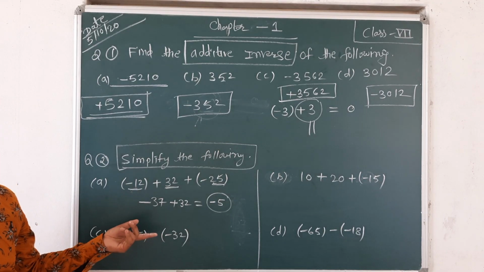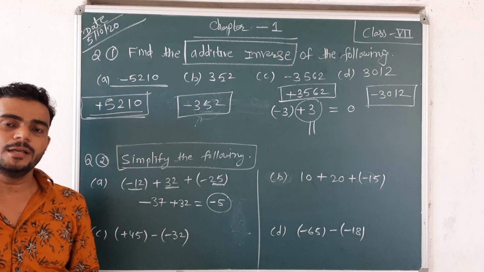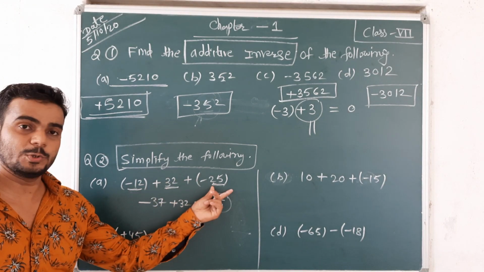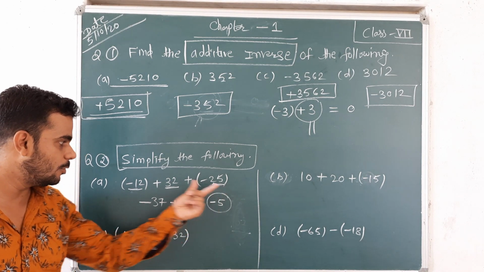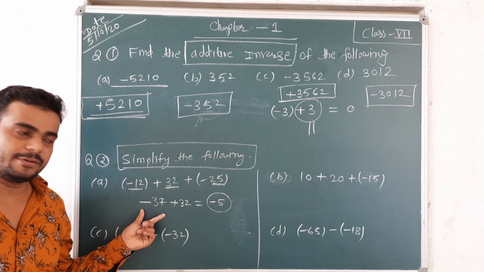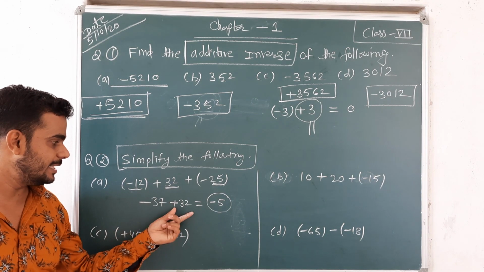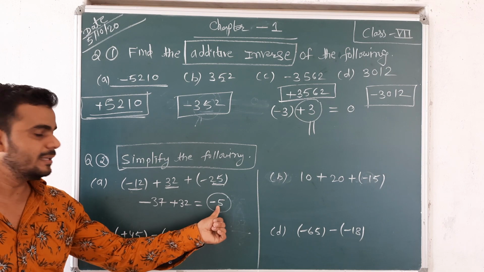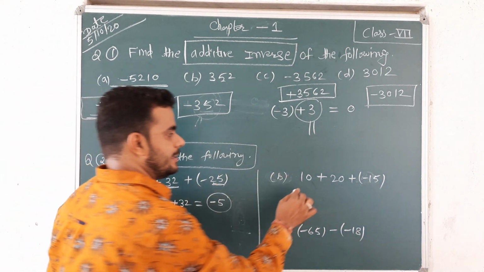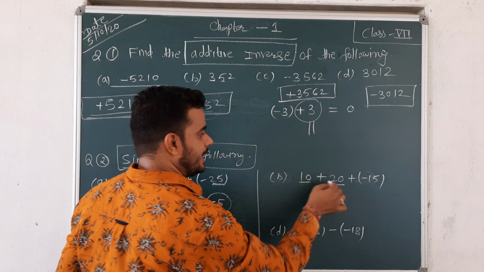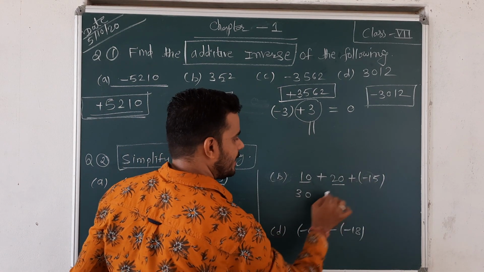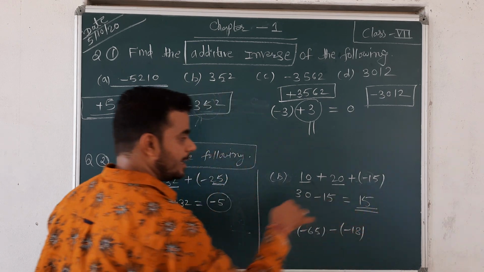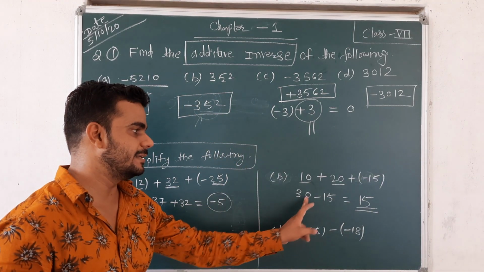Any doubt? If you have any doubt, you can ask me, or say on Google Meet. Negative 12 and negative 25, two negatives are there, so first we add both, then negative 37. Afterwards positive 32 is there. So 37 minus 32 is 5, but the negative number is greater, so the negative symbol is there. Next, 10 and 20 both are positive, so 20 plus 10 means 30, and plus minus 15. So 30 minus 15, the answer is 15. Here positive, because positive 30 is bigger than negative 15.